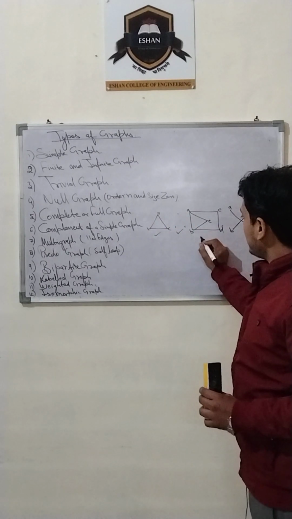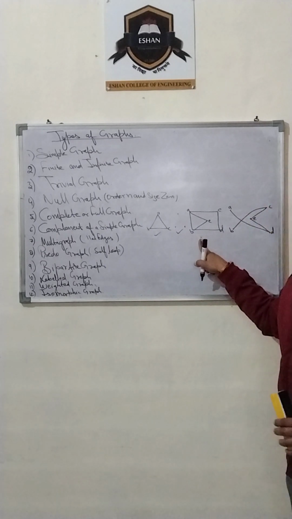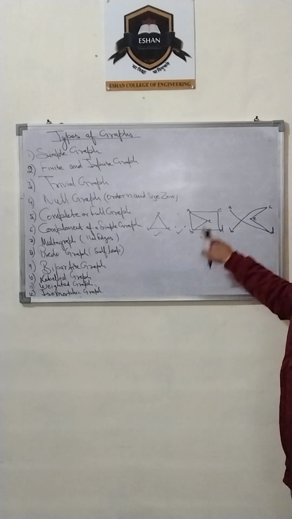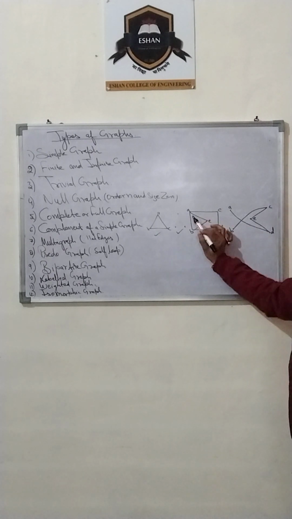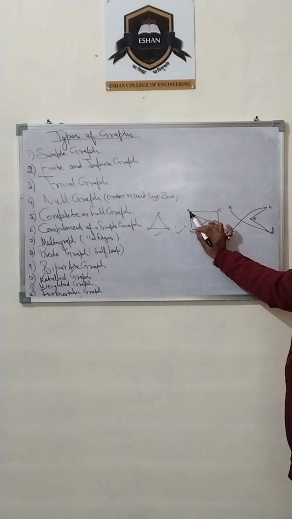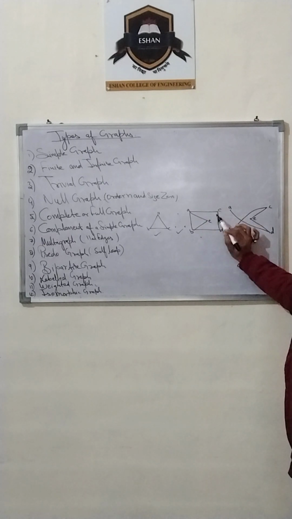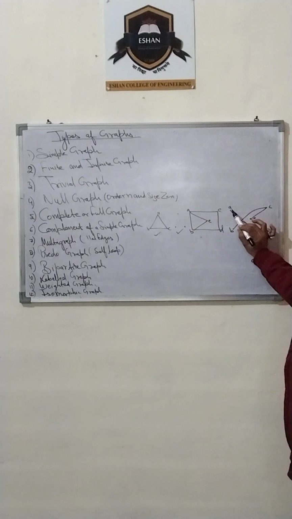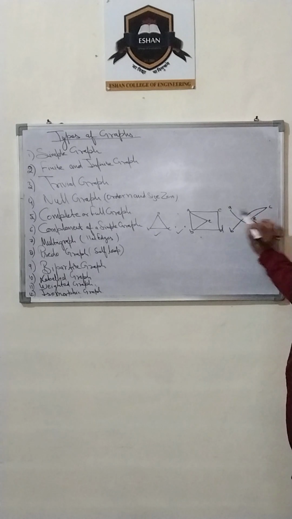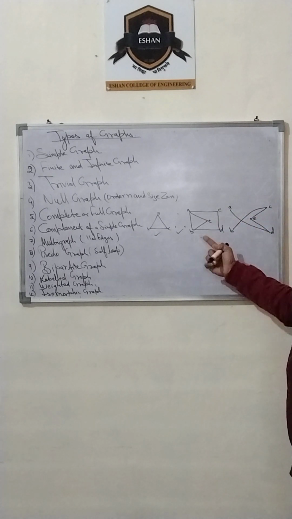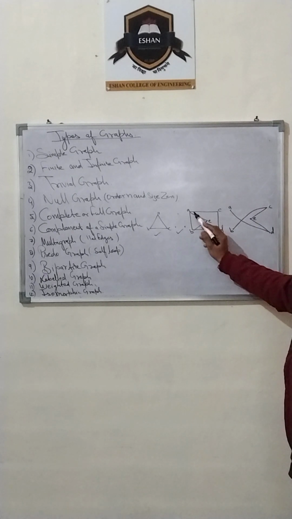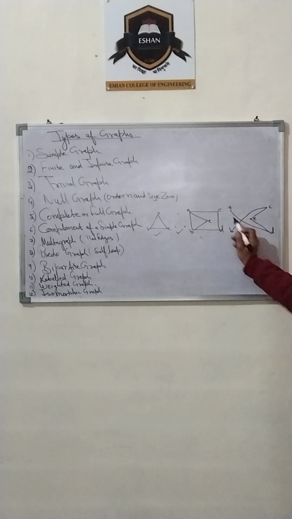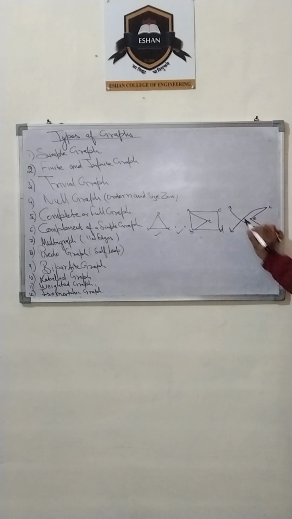Now if I take another example, the complement of this particular graph results in this. Complement means if there is an edge between vertices A and C, then in the complement there will not be an edge from A to C. If in the original graph there is no direct connection between A and B, then in the complement there will be an edge between A and D.